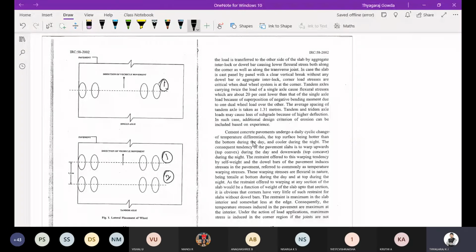Two or more axles in the vehicle, we are going to call it a tandem axle. Is it clear? You can note down the diagram also, single axle and tandem axle, that is the lateral placement. Kindly note down the diagram.